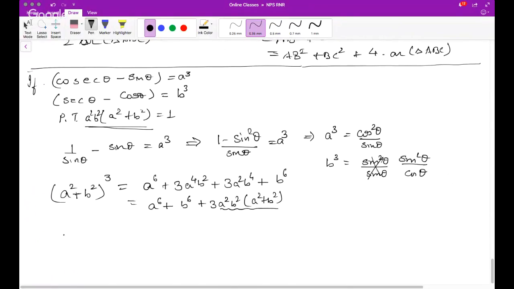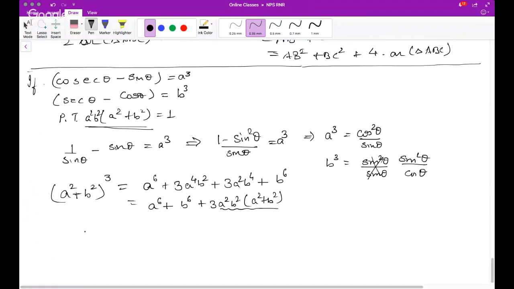Okay, now let us say, a square plus b square whole cube. So what's a square plus b square? If a is sine theta, wait a minute. Cos cube sine theta, yeah.